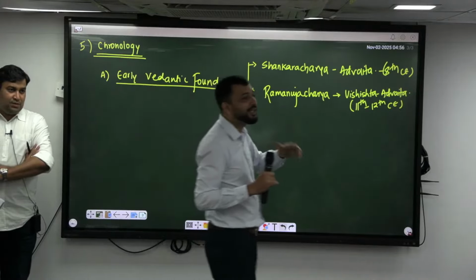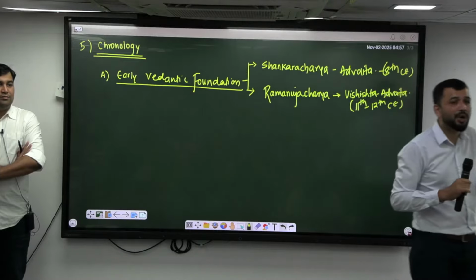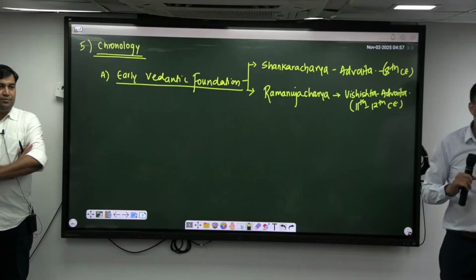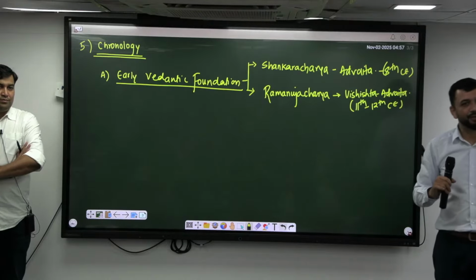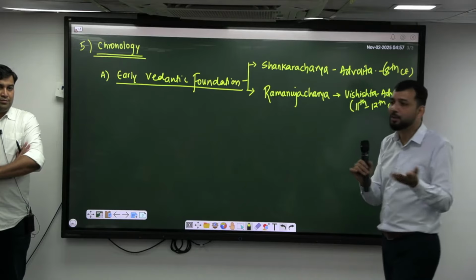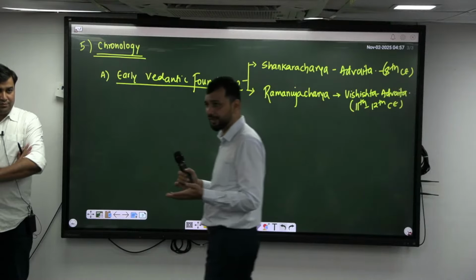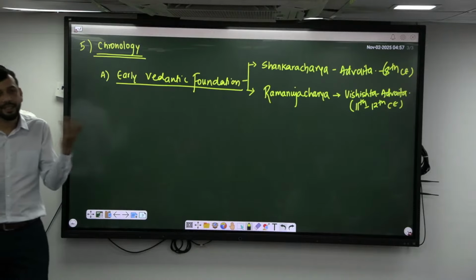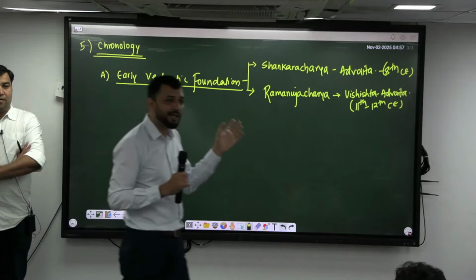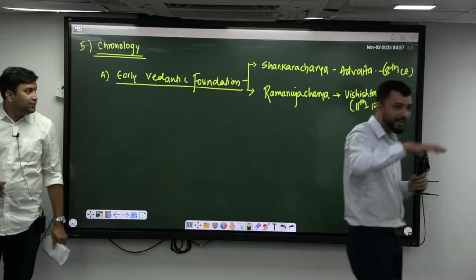So he proposes the knowledge path, or Jnana Marga. Through proper knowledge, you can find the God within you. It is already within you; the only problem is you don't know it, you are not aware of it. And whatever we see in our daily life, the Jagat, he says, is nothing but Maya, an illusion. That, basically, is the Advaita.